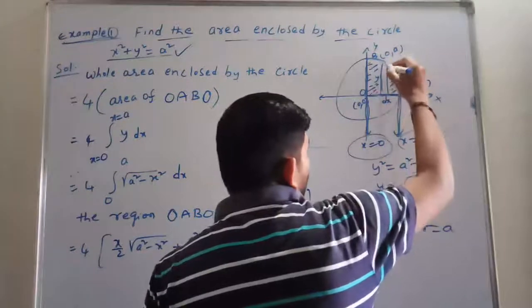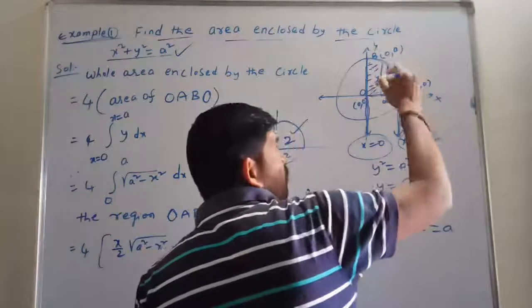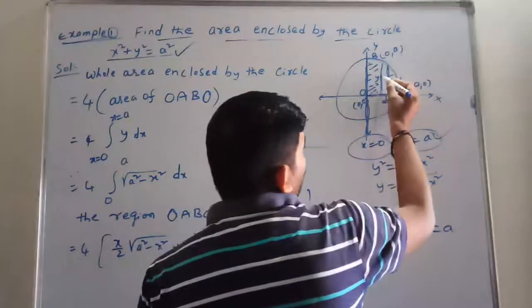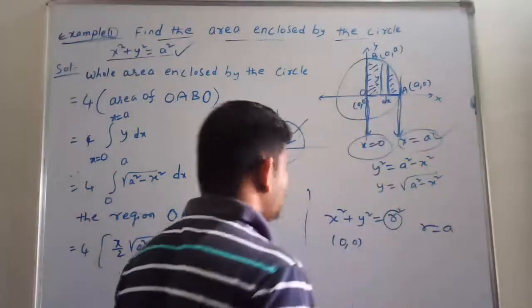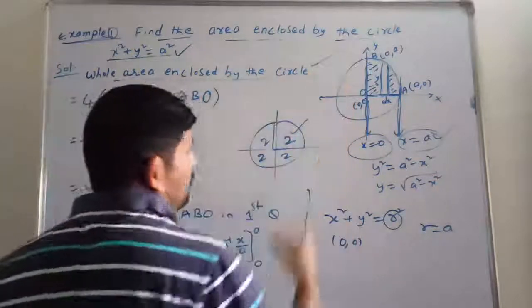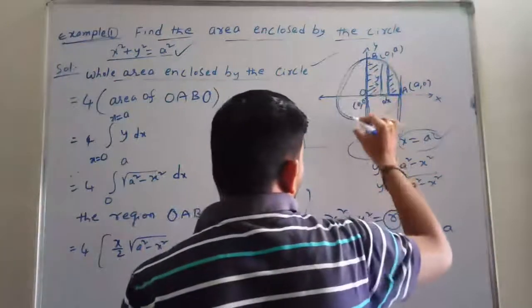Next, see which kind of strip we are going to draw here? The strip which is vertical. If we are drawing the strip vertical, or simply parallel to the y-axis, then the length will be y and the width is dx. So that's why we have to take here the whole area enclosed by the circle, means this total area.